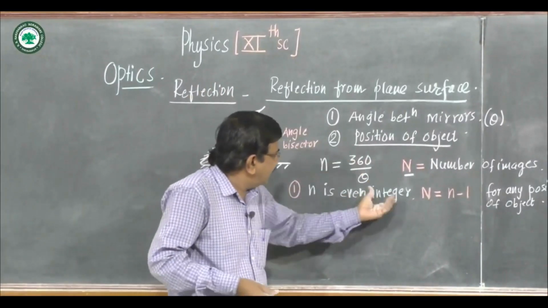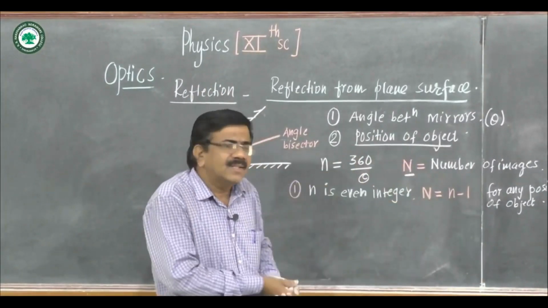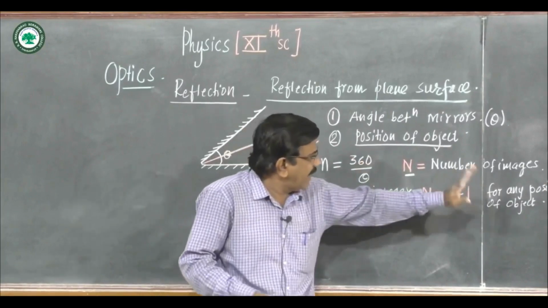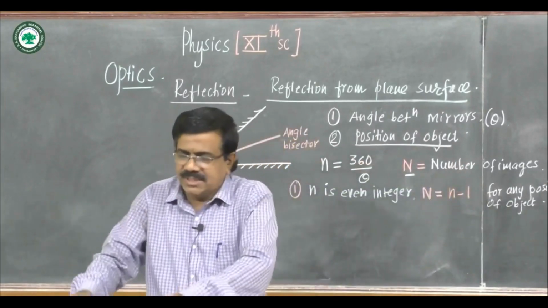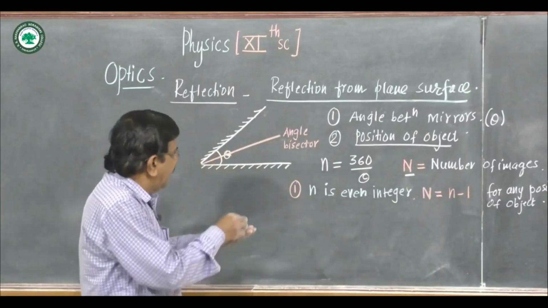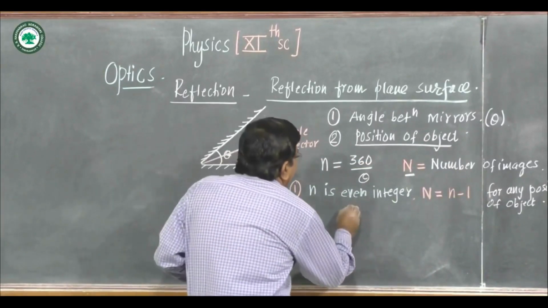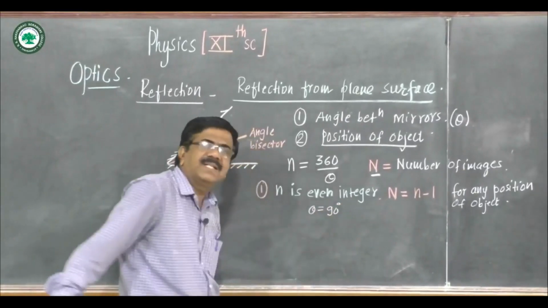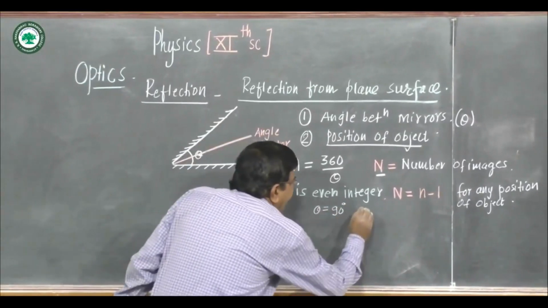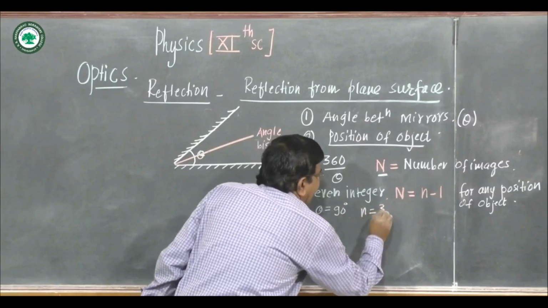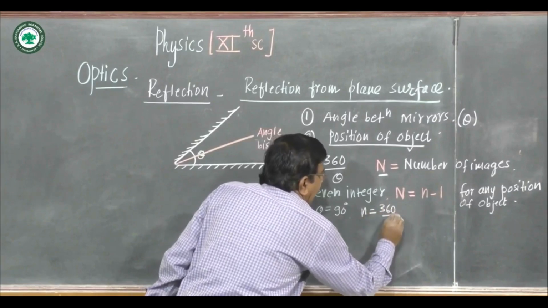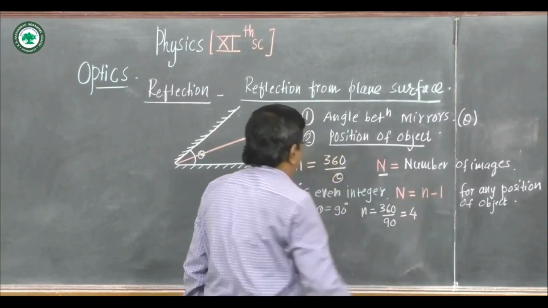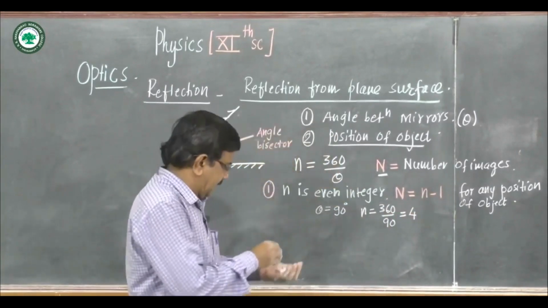If this n is even, that is 2, 4, 6, the number of images will be n minus 1 for any position of the object. For example, if theta is 90 degree, the angle between the mirrors is 90 degree, then this small n will be 360 upon 90, that is 4. 4 is an even integer.